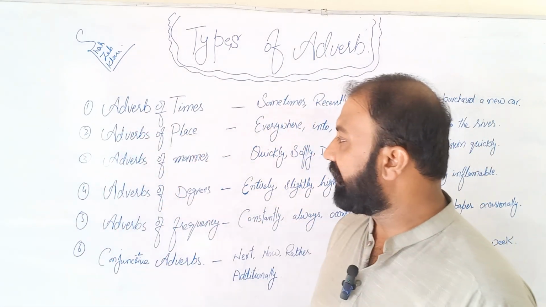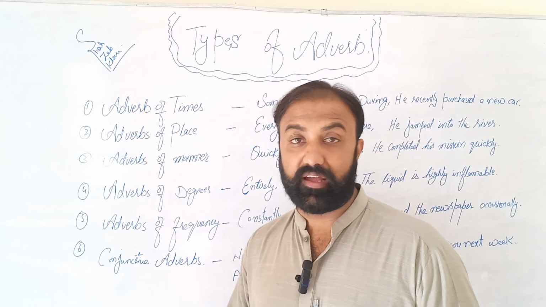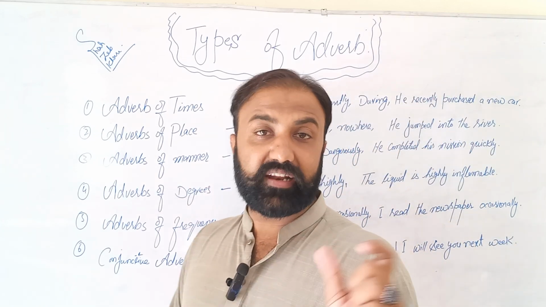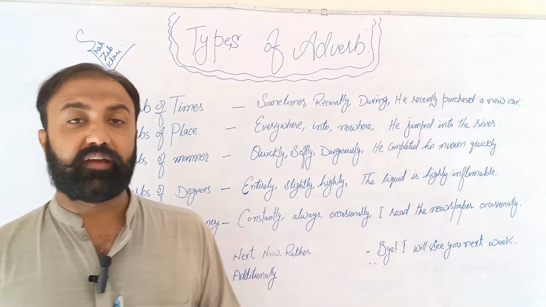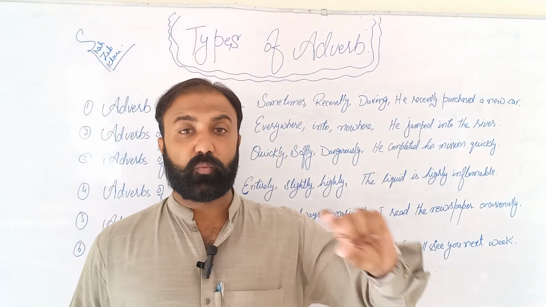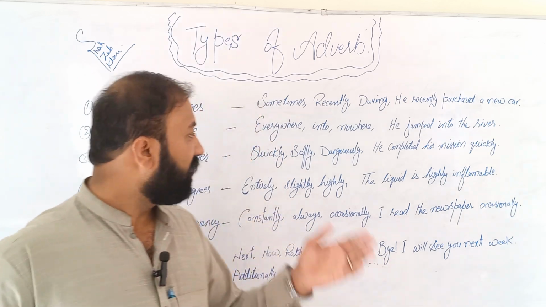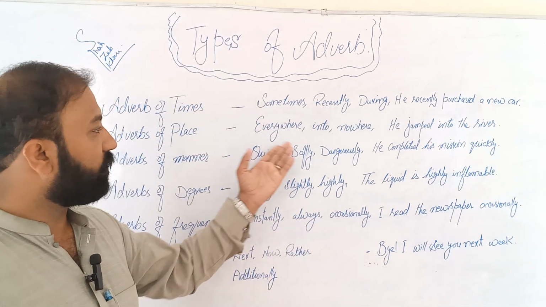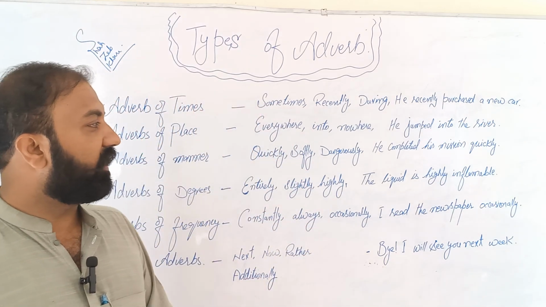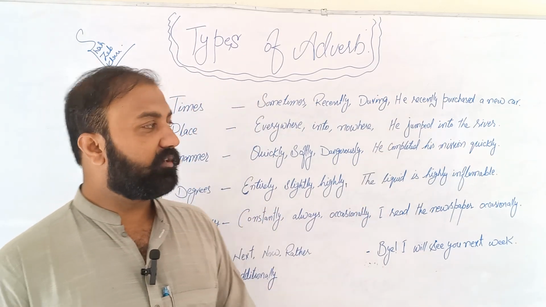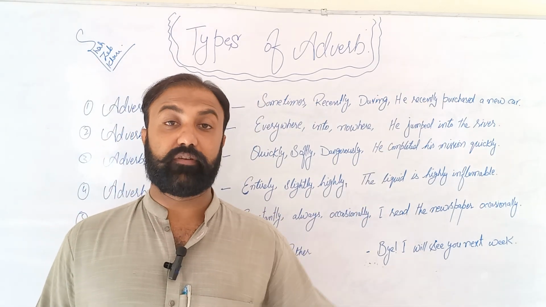Similarly, the second type that we have is the adverb of place, that is, where an action was done. Whenever we do anything, it talks about the location, the exact place. Over here we use into, nowhere, everywhere. For example, he jumped into the river.